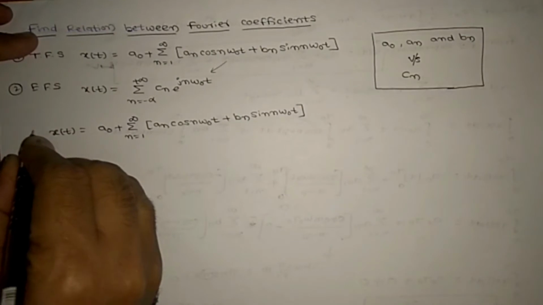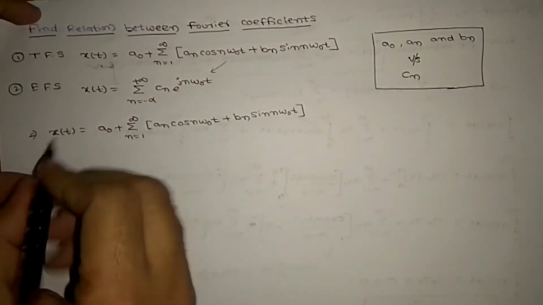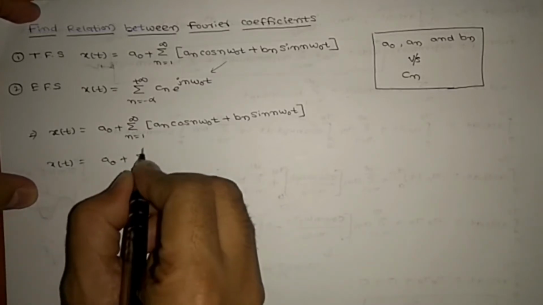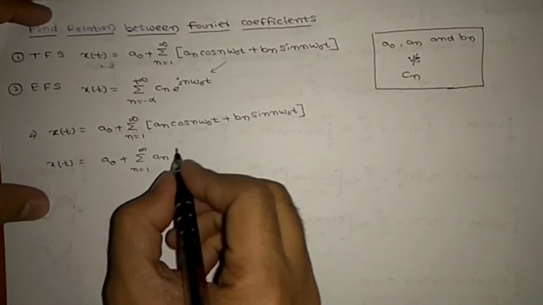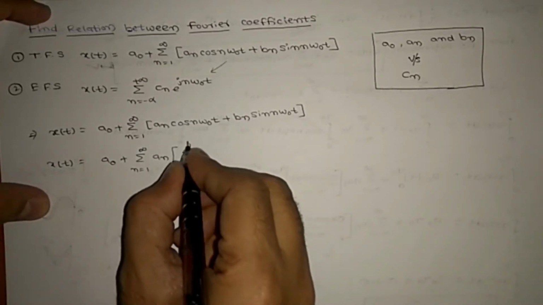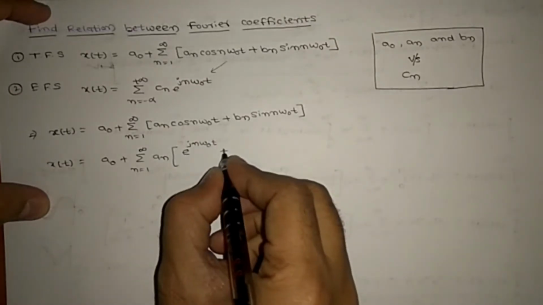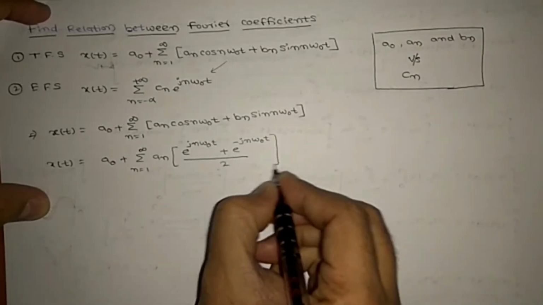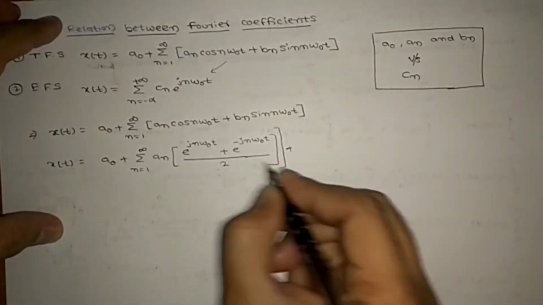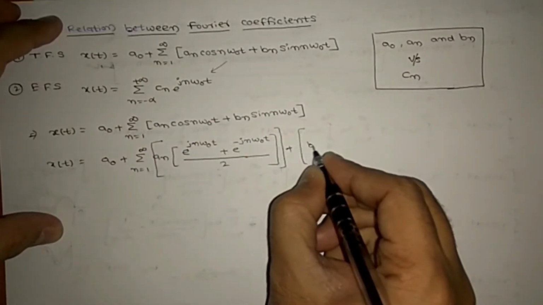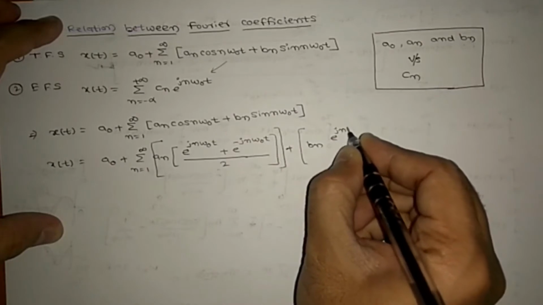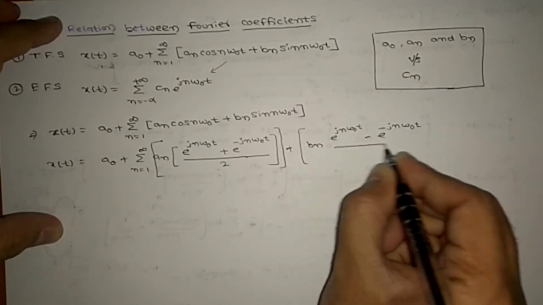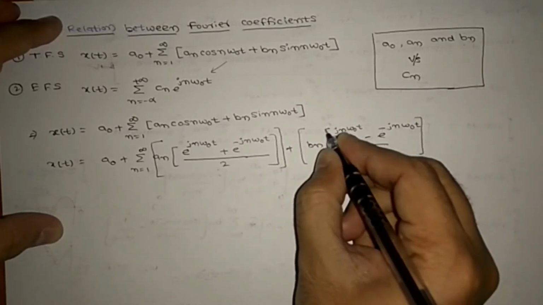So let us start. I will prove it from here. x of t equals a0 plus sigma n equals 1 to infinity an, and this we can write as e power of jn omega naught t plus e power of minus jn omega naught t by 2. We can write like this, right? And plus, this is completely one term, bn times e power of jn omega naught t minus e power of minus jn omega naught t by 2j. This is completely one term, right?